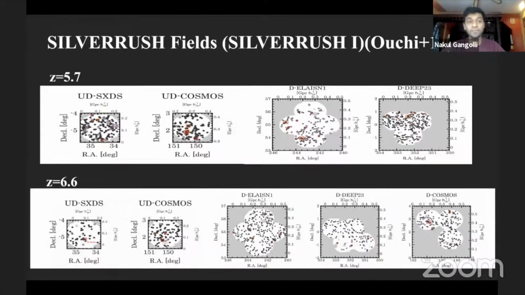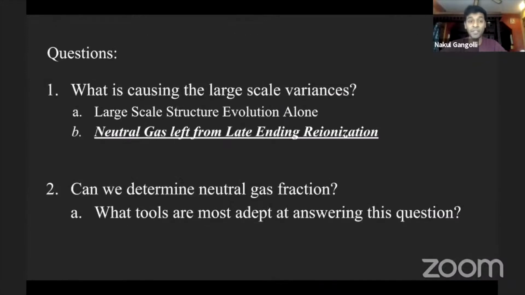To further motivate large-scale structure, if we take a look at the SILVERRUSH fields from the SILVERRUSH 1 paper, we can see some fields which display large field-to-field variance as well as intrafield variances. For example, at redshift 6.6, UD XSDS and UD Cosmos have large variation in their densities. Whereas in DLA SIN 1 at redshift 5.7, half the field is quite LAE rich and the other half is very LAE poor. So the question I wanted to ask was: accounting for inhomogeneous selection effects, what is causing these large-scale density variations?